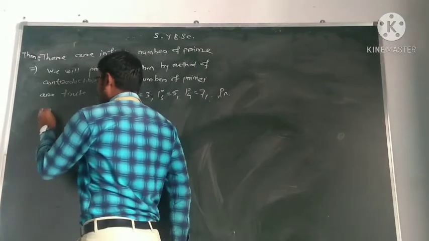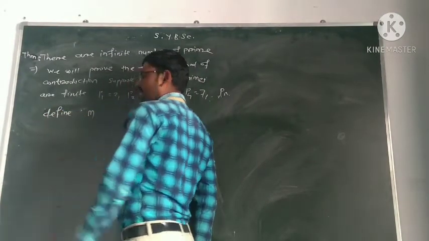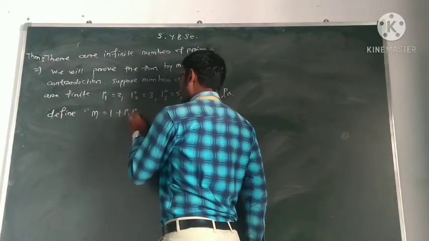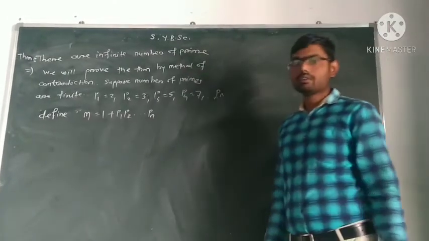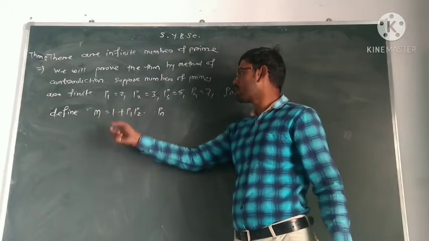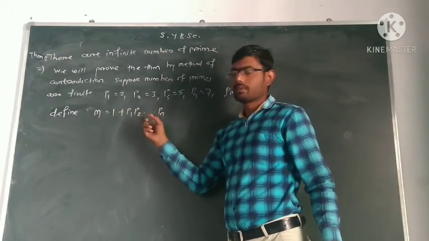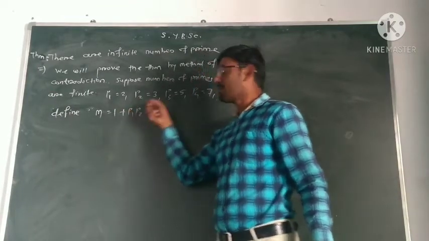Now what will we do? We define a number, an integer m, equal to 1 plus p1 p2 up to pn. Now here m is greater than 1 because this is the product of prime numbers, plus 1, so the number must be greater than 1.